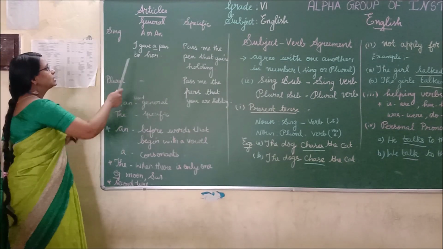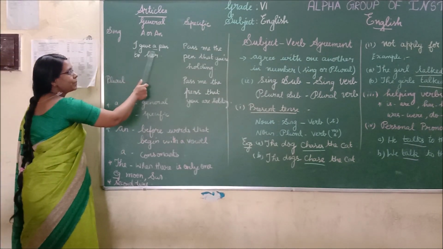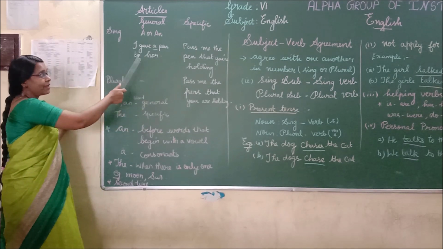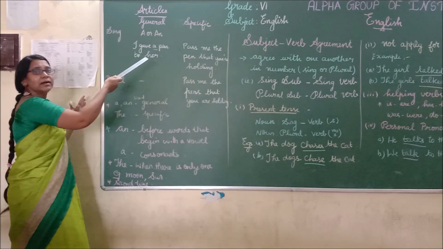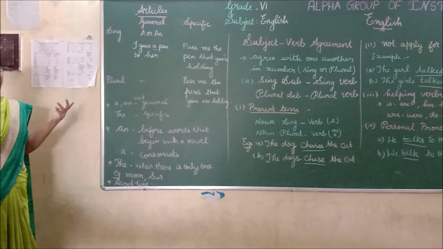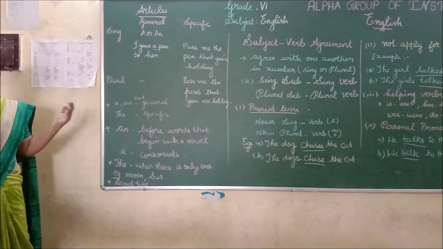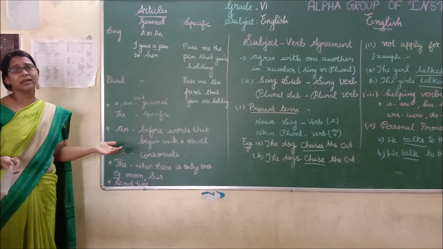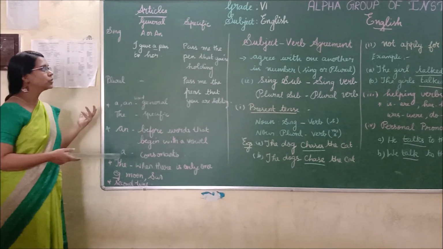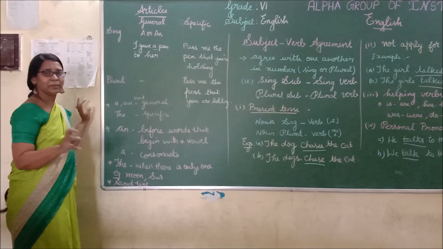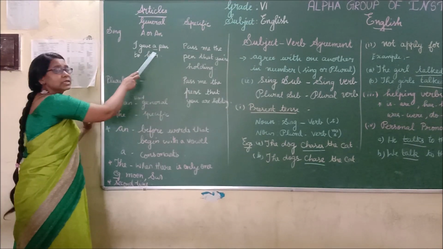See here, I gave a pen to her. Here I didn't mention the particular pen. Either it may be a ball pen or an ink pen, either a black pen or a blue pen, and so on. So generally, I have mentioned pen. So here I have used a.